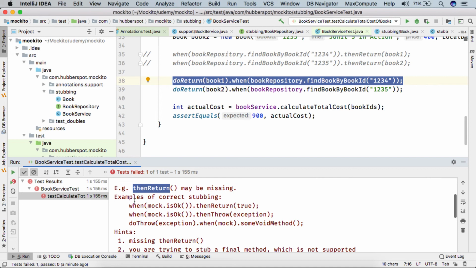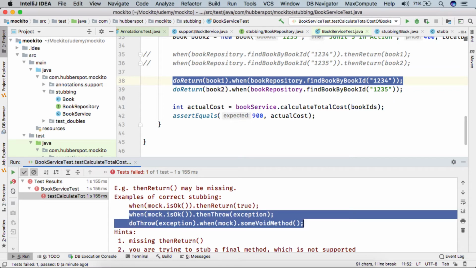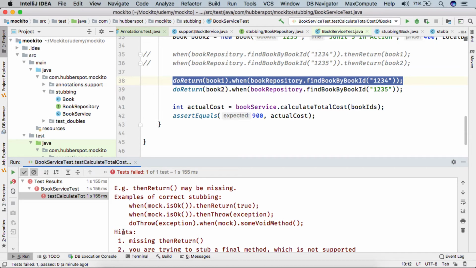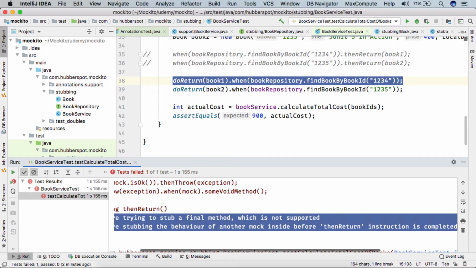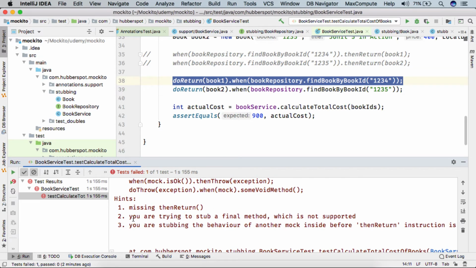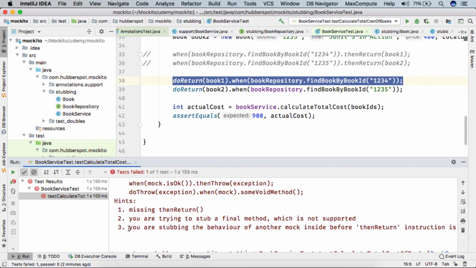So here you can see it says that an example of correct stubbing is when(mock.isOk()).thenReturn(true), and some other cases which we will be discussing in our upcoming lectures. And it also gives the hint of missing thenReturn, and some other hints saying that you are trying to stub a final method which is not supported. So friends, in Mockito you cannot stub a final method. So this is one of the limitations. And it also gives some other hints which we will be discussing in our upcoming lectures.